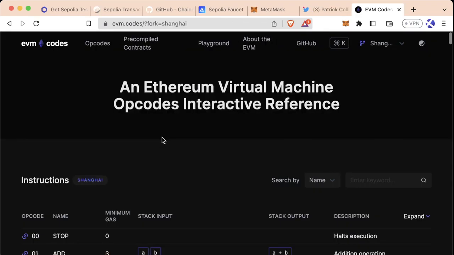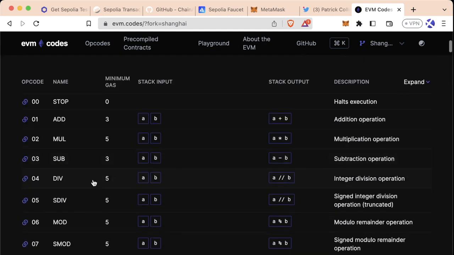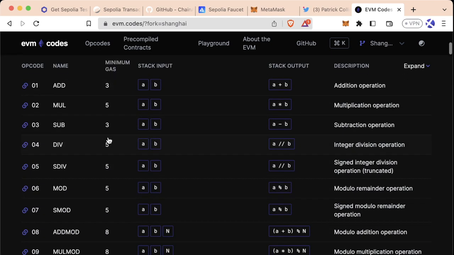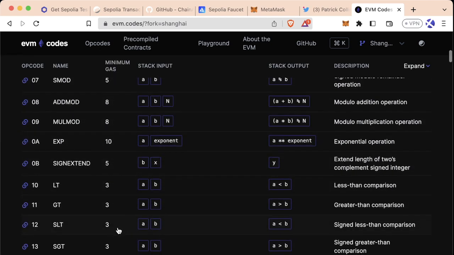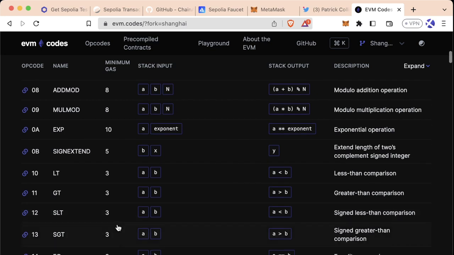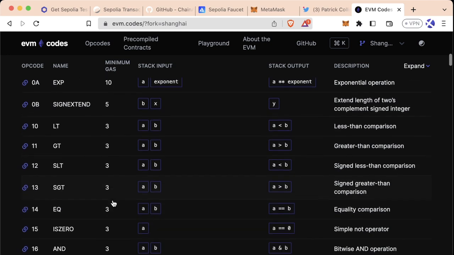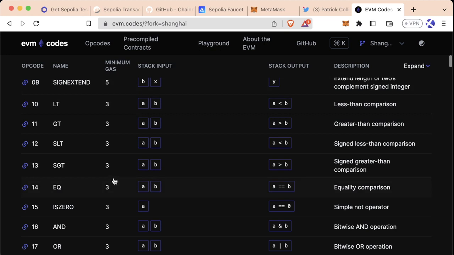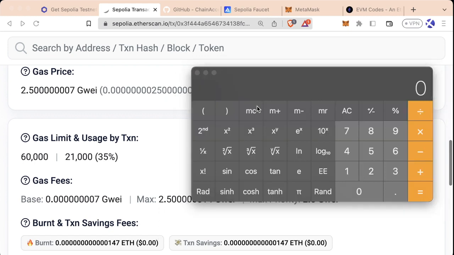In the future, we'll introduce you to this concept of EVM codes or opcodes. And if you break down a transaction to the lowest level, this assembly opcode stuff, you can actually see exactly how much each opcode costs in terms of gas. Don't worry about this at all right now. Just know that these transactions are broken down into many, very, very small instructions, and each instruction has a specific amount of gas. The more instructions usually means more gas. Like I said, we'll explain this much later in the course. Don't worry about this too much here, but just know that we use 21,000 gas.